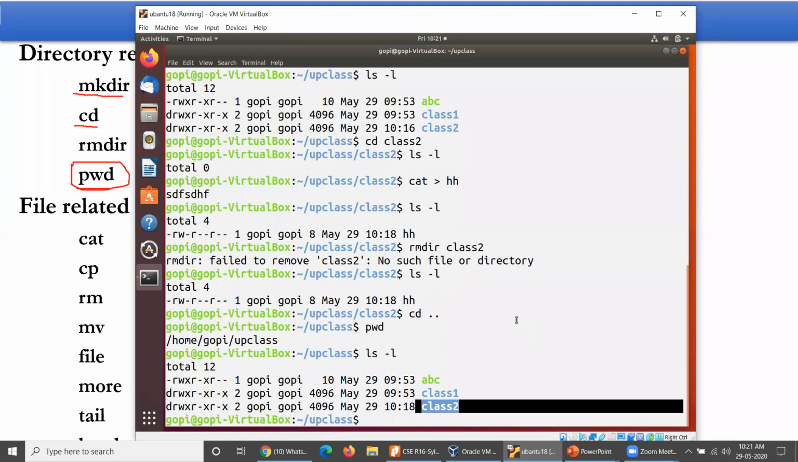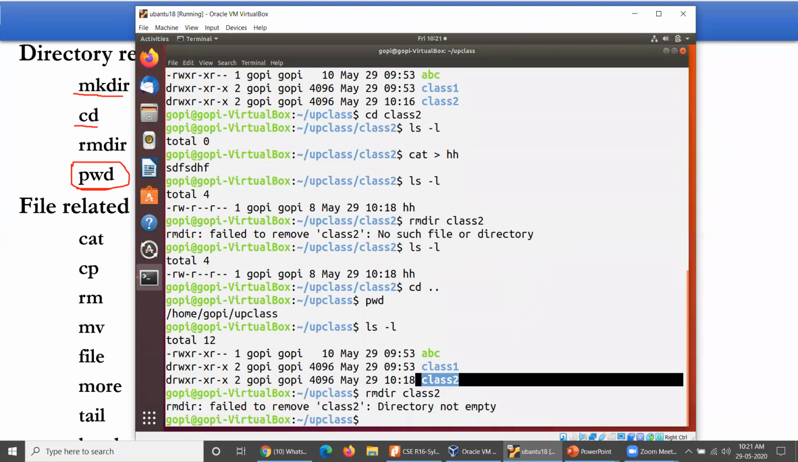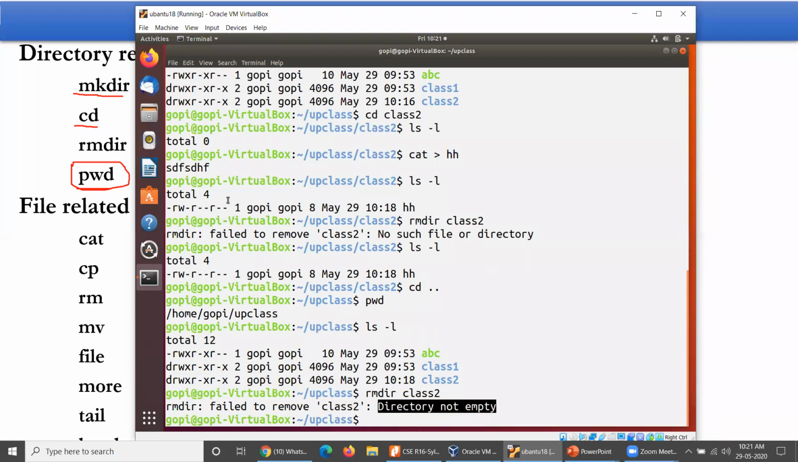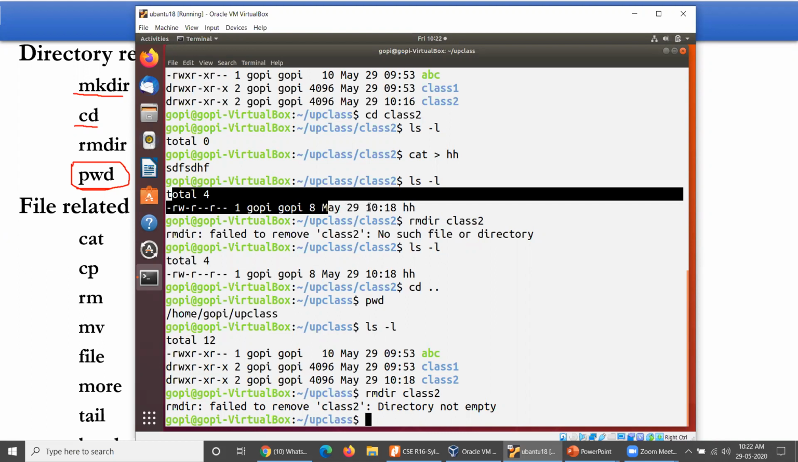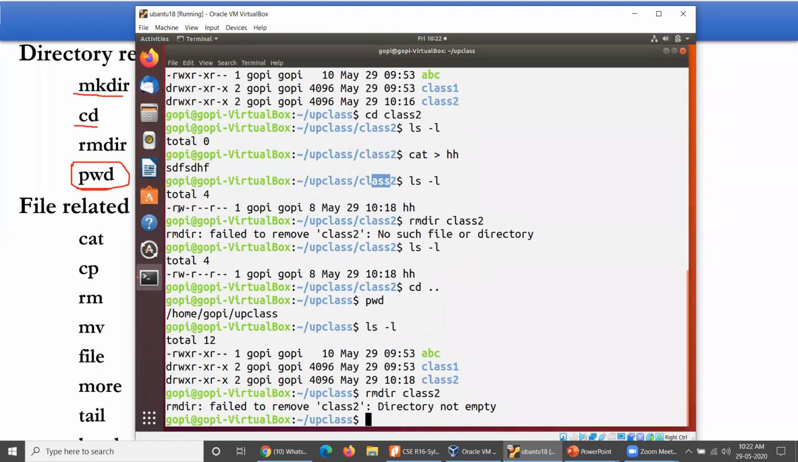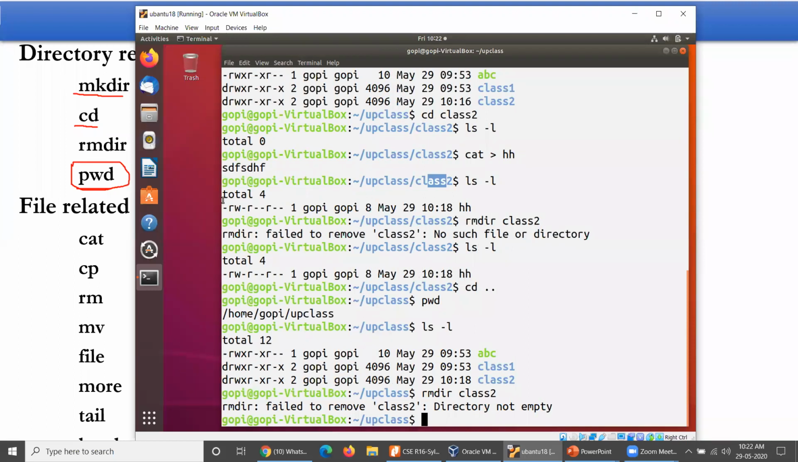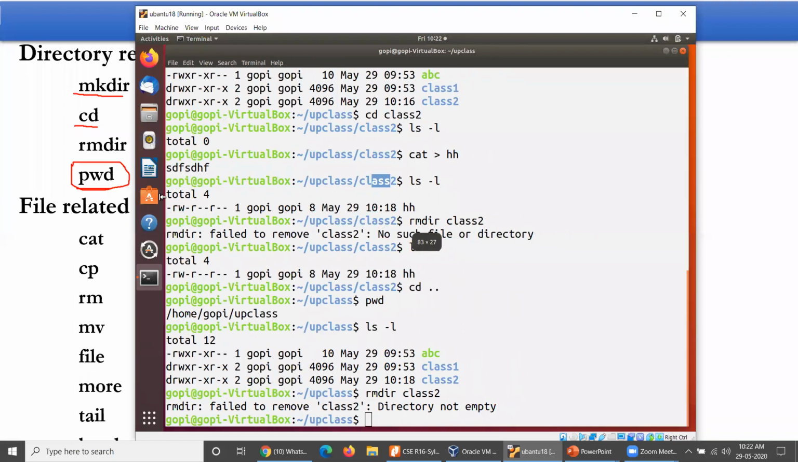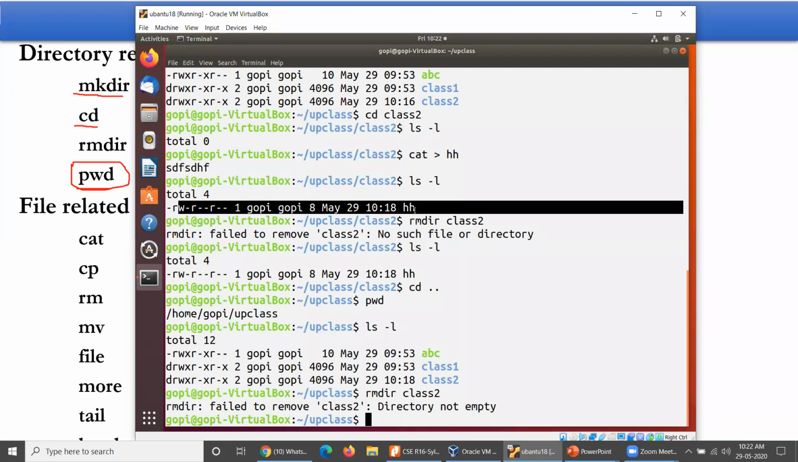Now you can operate rmdir class 2. If you operate this one, it is also not possible, because the class 2 directory is not empty. We have created one particular file within class 2. A single file has been created here. Because it is not empty, it could not be removed.